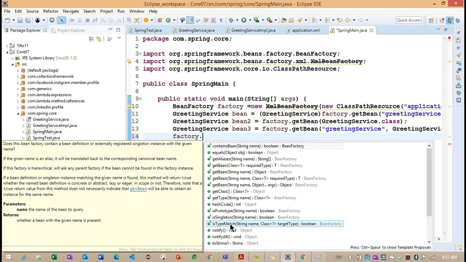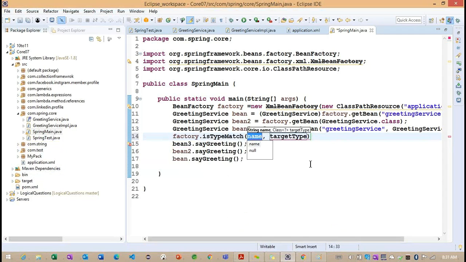factory dot isTypeMatch. We need to see whether the name I want to provide matches the type.